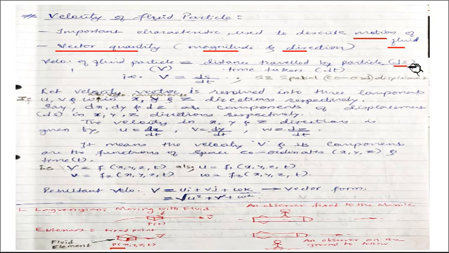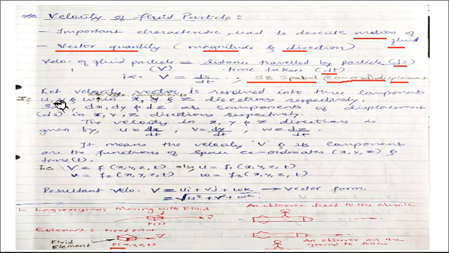So it is ds divided by dt. Capital V, the velocity of the fluid particle, is equal to ds by dt. Here s represents any general spatial coordinate.